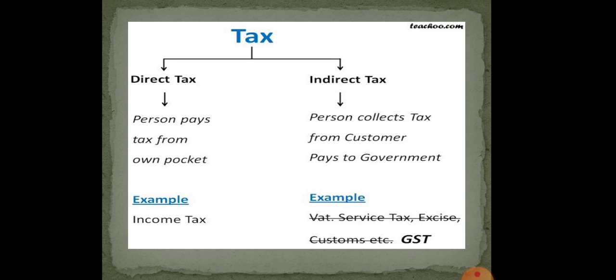Now direct taxes are of two kinds. I have shown the picture: direct tax and indirect tax. Direct tax means a person pays tax from his own pocket. Example, income tax. Indirect tax means a person collects tax from the customer and pays it to the government. One example I would like to tell you is GST now, or VAT.